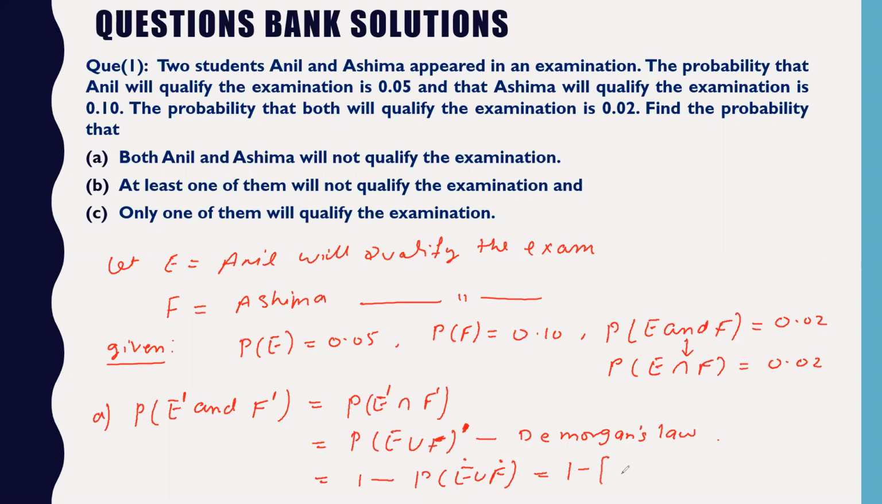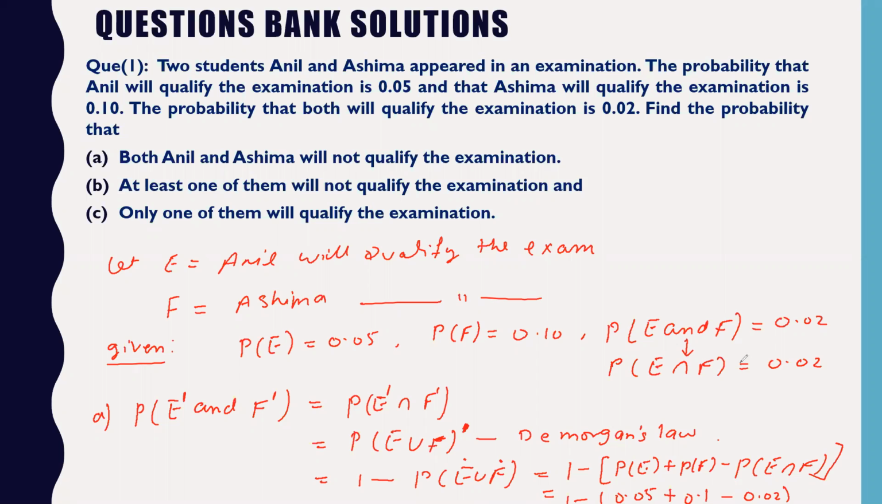So this will be 1 minus of probability of E plus probability of F minus probability of E intersection F. Which formula have I applied here? Addition law, where E and F are not mutually exclusive. So you can just put the values here. 1 minus, what is the P of E? P of E is 0.05 plus P of F is 0.1 minus the intersection of E and F, 0.02.